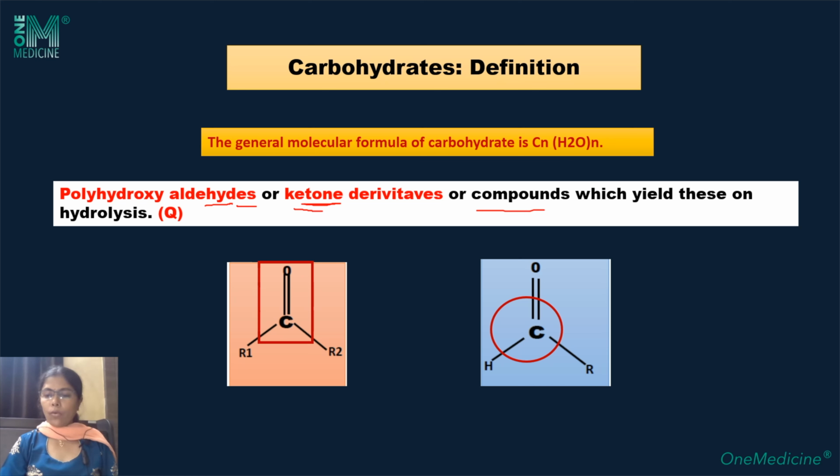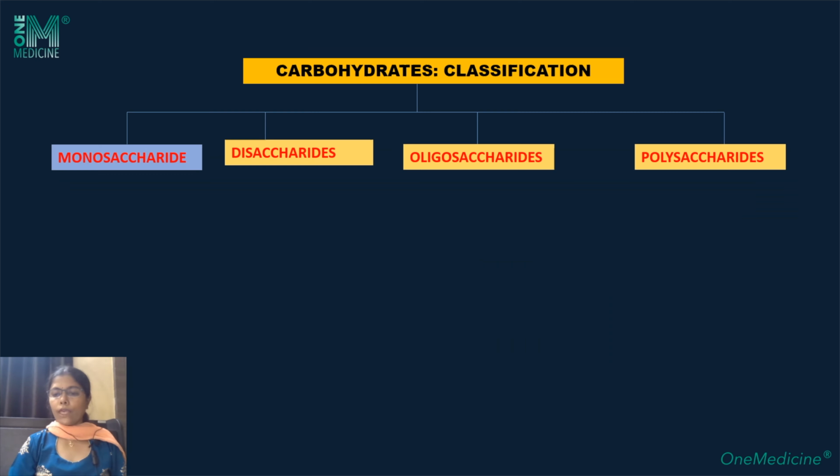Clear? Now, classification of carbohydrate. Carbohydrate has its etymological origin from the Greek word saccharon, meaning something sweet to taste, or sugar. So depending on the sugar units, carbohydrates are classified as monosaccharides, disaccharides, oligosaccharides and polysaccharides. These are the four types of carbohydrates. Clear? Mono, di, oligo and polysaccharides.